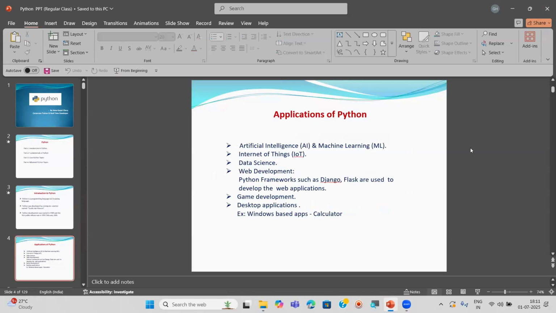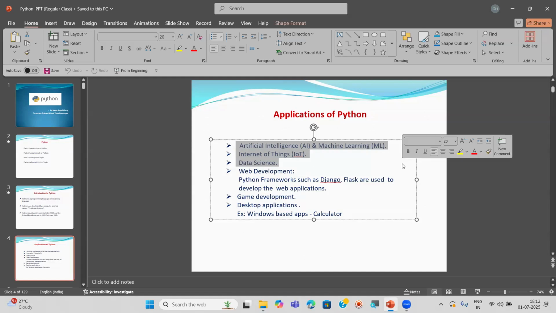The reason is here. There are some applications. I already explained the demo session also. There are so many latest technologies, and I explained Python real-time applications to you. These are the applications of Python, real-time and also the latest: for example AI and ML. AI, ML, IoT, data science are the latest technologies. From the past 5 to 7 years onwards, we are using these technologies, and in these technologies we are using Python.